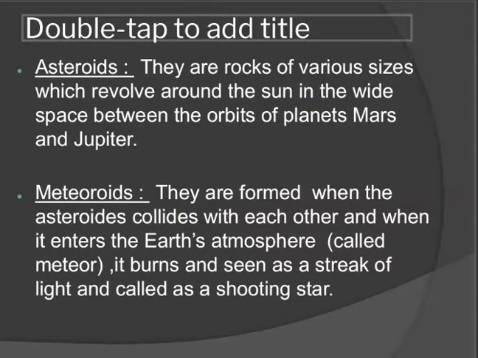They are formed when the asteroids collide with each other, and when one enters into the Earth's atmosphere, which is called a meteor, it burns and is seen as a streak of light called a shooting star. In Hindi, we call it Toota Hua Tara.